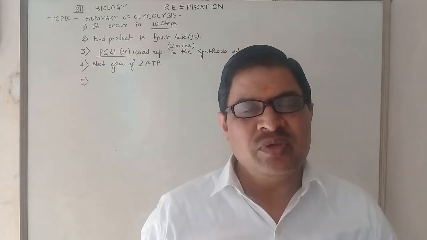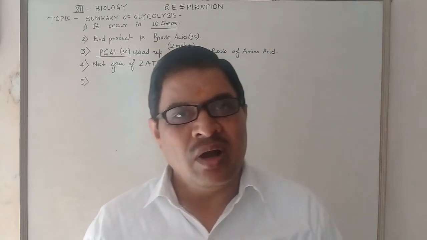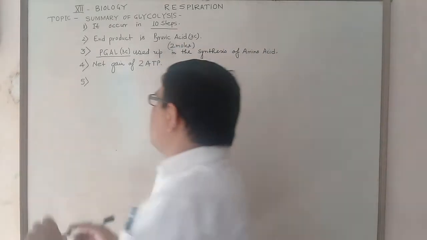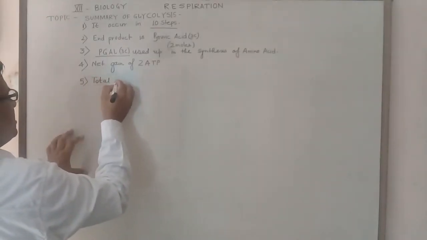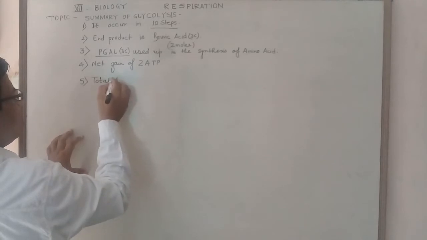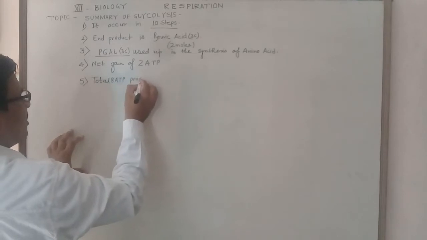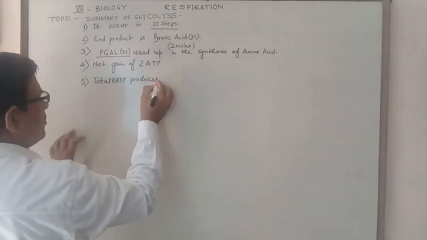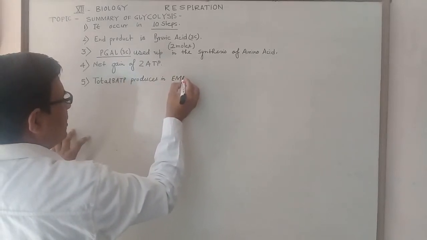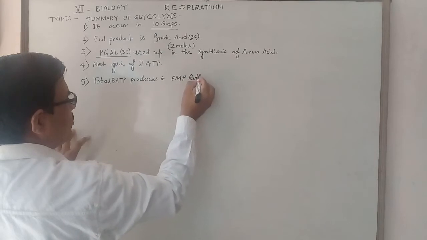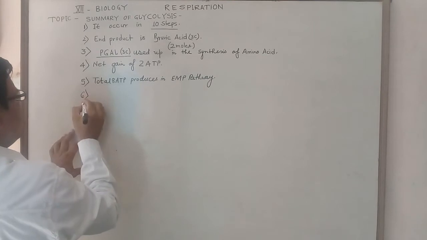So 4 minus 2 equals 2 ATP, so the net gain of ATP is 2 ATP. But a total of 8 ATP are produced in glycolysis or the EMP pathway, because another name of glycolysis is the EMP pathway.